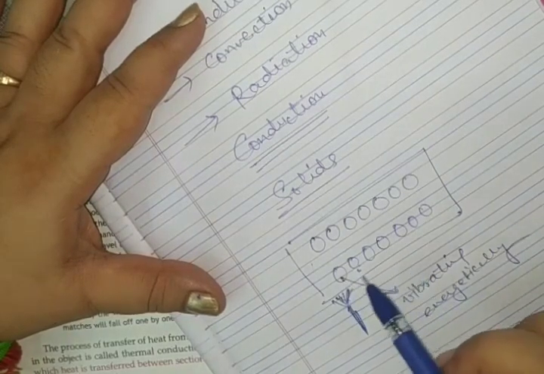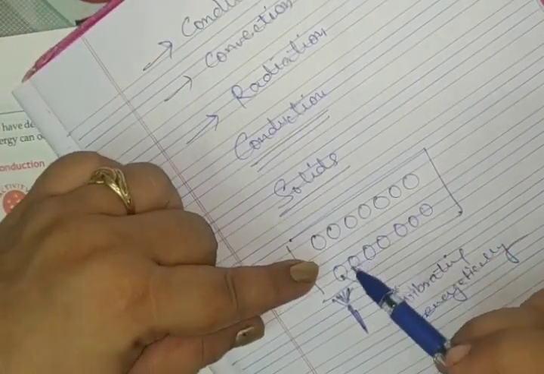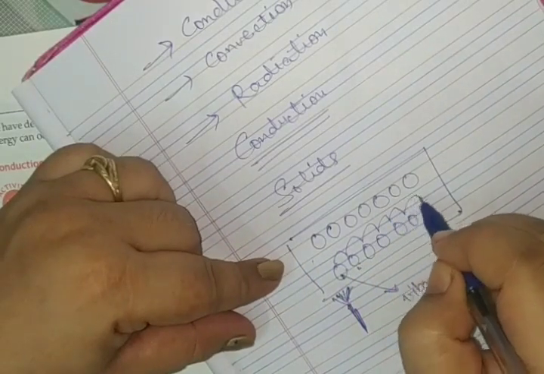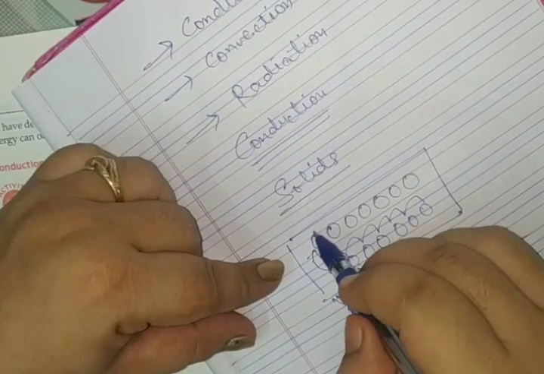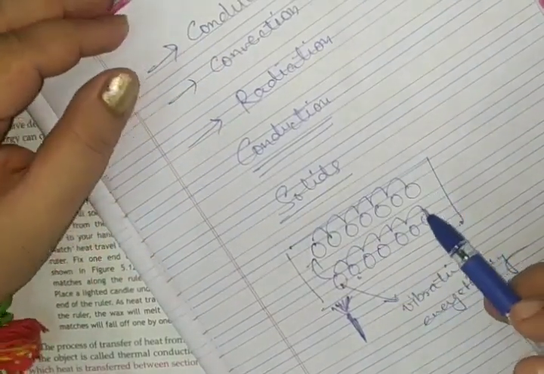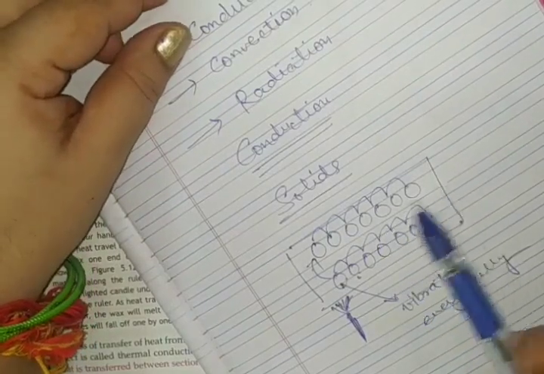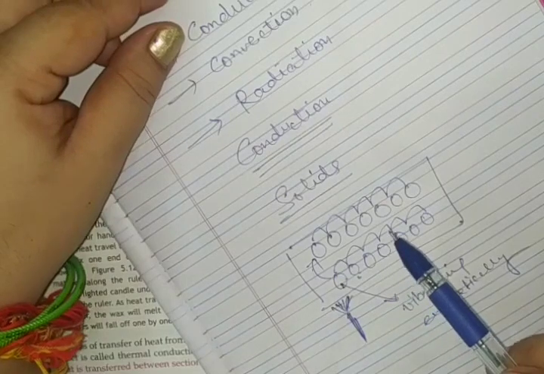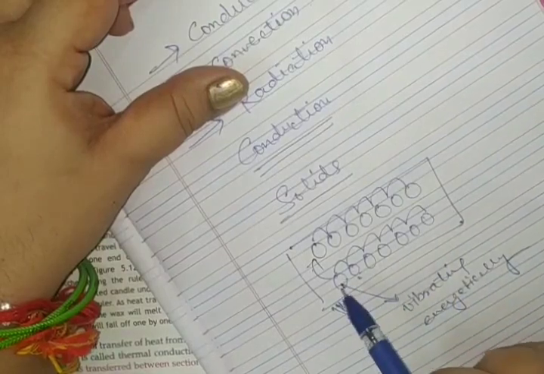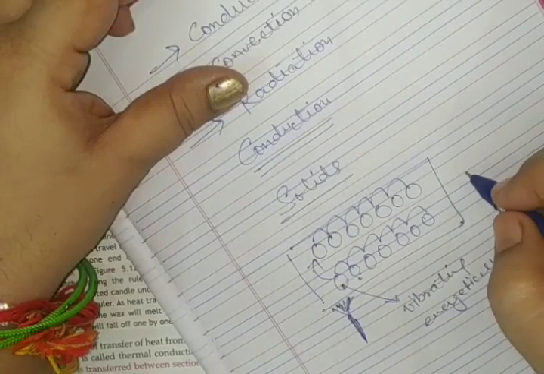In this way, the vibration, and what is vibration? It is the energy. So the vibration is passing from one molecule to another, from here to here, like this. So the energy is passing from molecule to molecule, the molecule being stationary. The molecule is not leaving its place. It is not that the molecule gained the energy and started moving around. No, it stayed there only, but it passed on its energy. So this kind of transfer of heat is known as conduction.